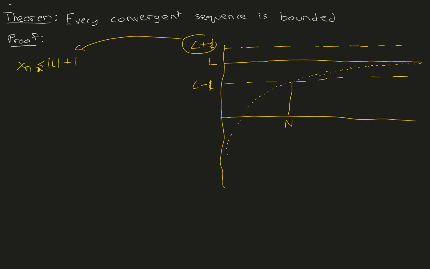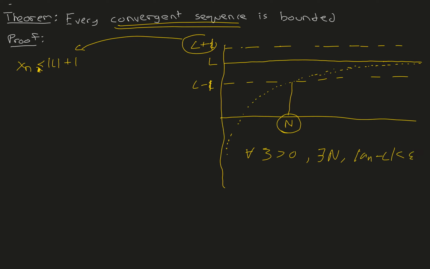I hope you guys are getting this. Let me repeat it one more time. Since we are assuming this is a convergent sequence, we know it tends to a certain number L. And since it tends to a certain number L, from the definition of convergence, we know for all epsilon greater than 0, there exists an N such that modulus a_n minus L is less than epsilon.